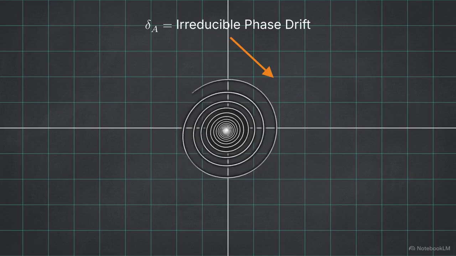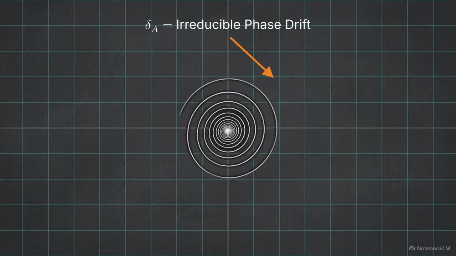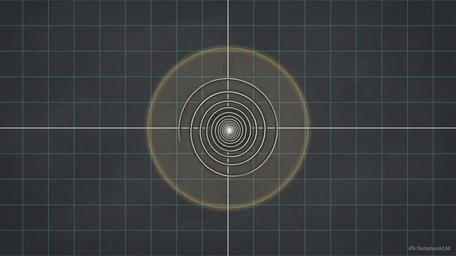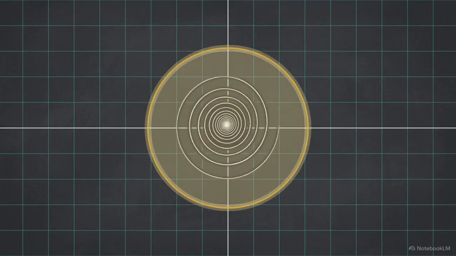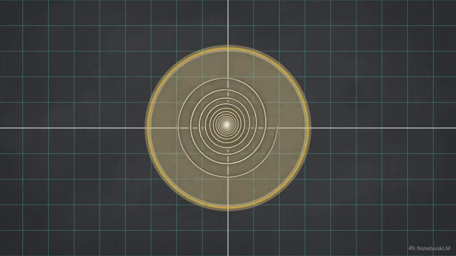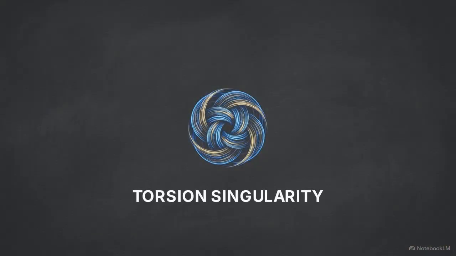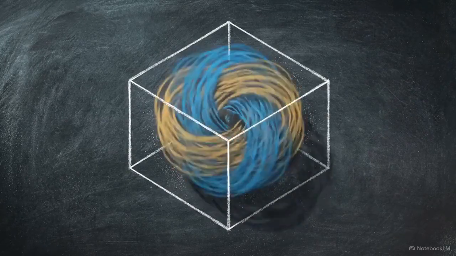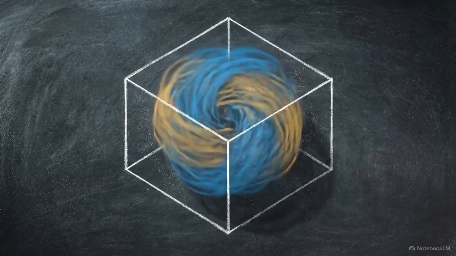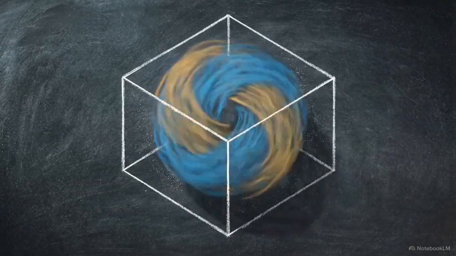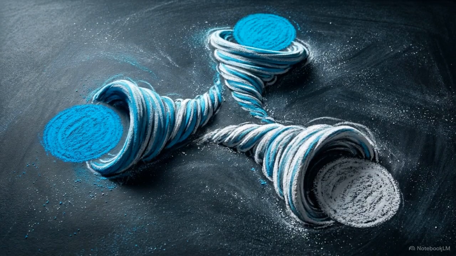The Inesca constant quantifies the irreducible phase drift between the logarithmic spiral and the integer lattice. It establishes a laminar buffer, which locks the interference pattern in place. Once locked, this stabilized node of high topological tension becomes a torsion singularity. This serves as the geometric replacement for the Standard Model's definition of a particle. The solidity of subatomic matter is a result of a stable, predictable geometric interference pattern trapped strictly inside a numerical envelope. The mechanics of a torsion singularity apply directly to the behavior of quarks and the gluons that bind them.